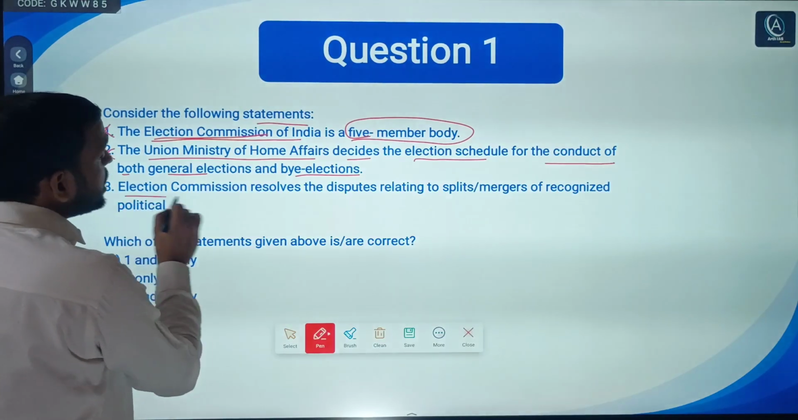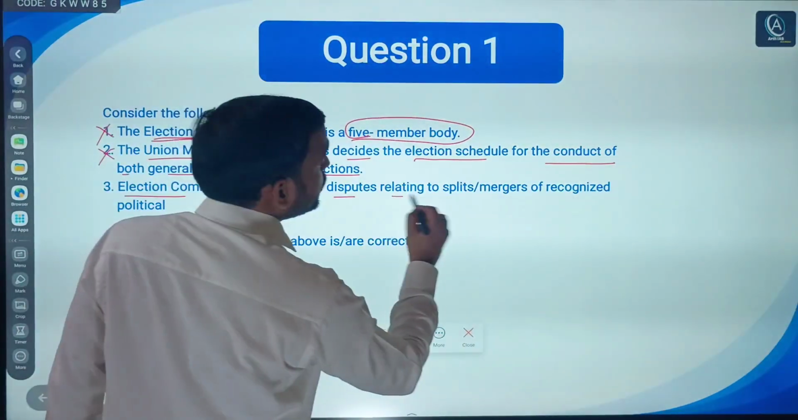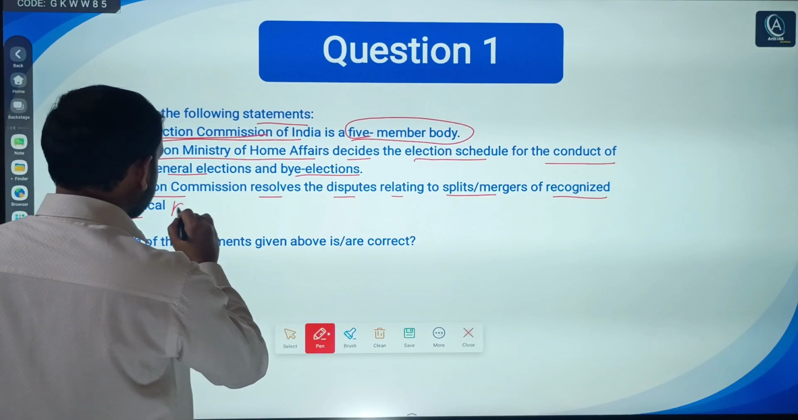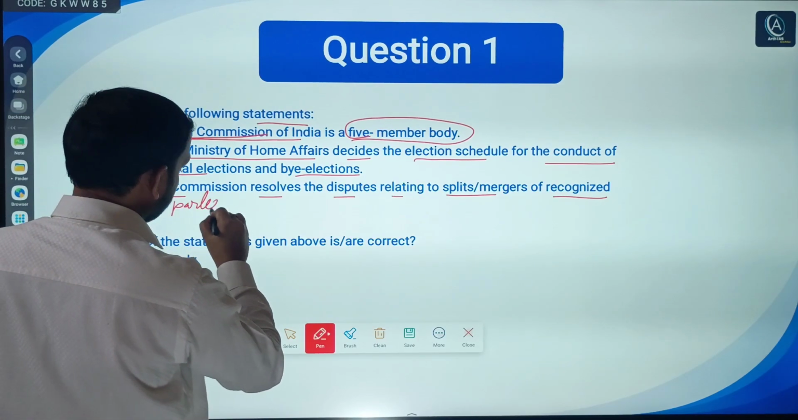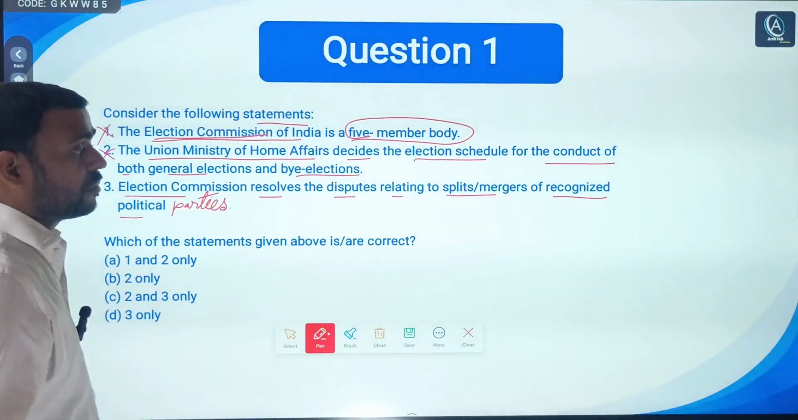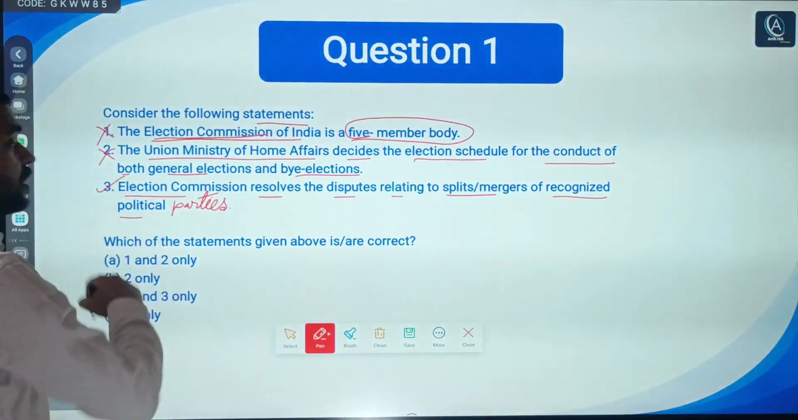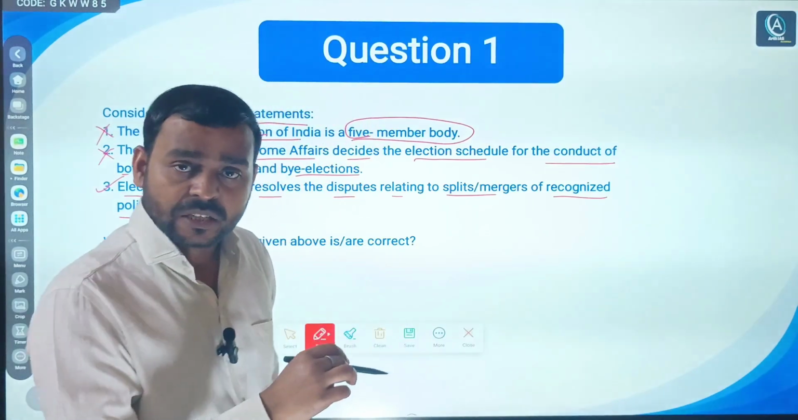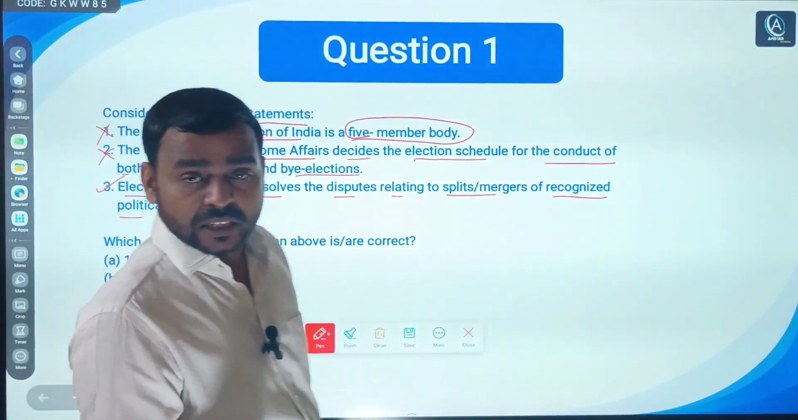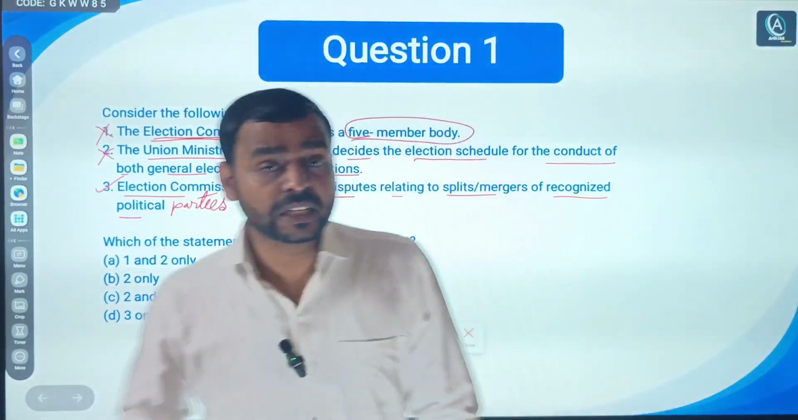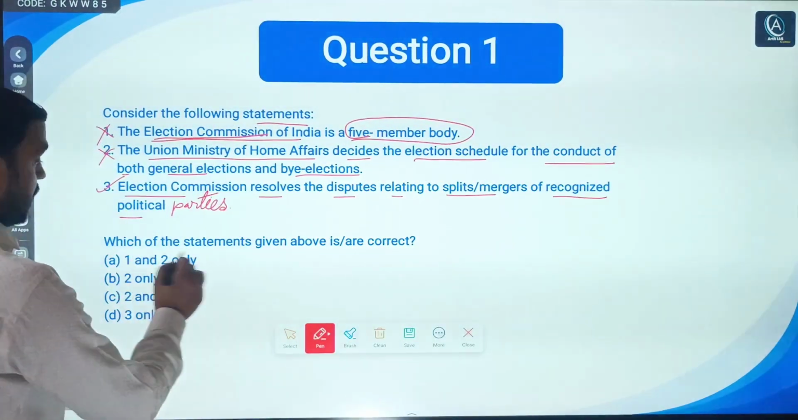Last statement, the Election Commission resolves disputes relating to split or merger of recognized political parties. So this statement is correct. Obviously, any dispute related to the split or merger of political parties, or their recognition, is resolved by the Election Commission of India. So this statement is correct. Now check the correct answer.